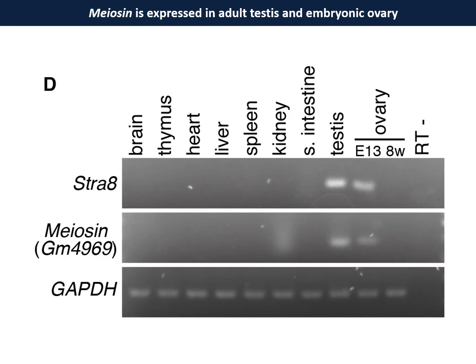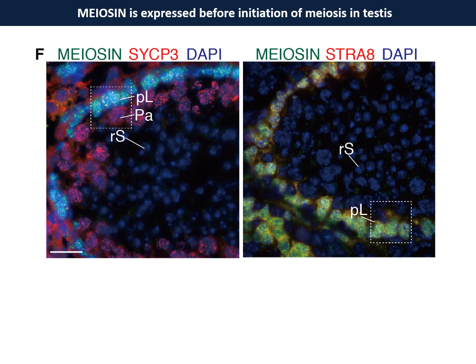Next, we examined the expression pattern of meiosin in different tissues. Meiosin was expressed in testis and embryonic ovary, suggesting that it is a germ cell-specific factor. In testis tubules, meiosis progressed from the outer to inner. Here, SYCP3 indicates spermatocytes in the progress of meiosis.